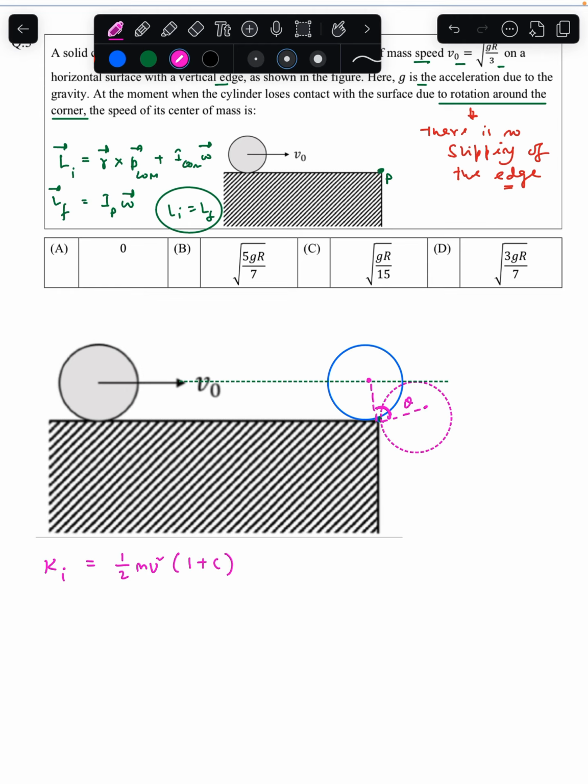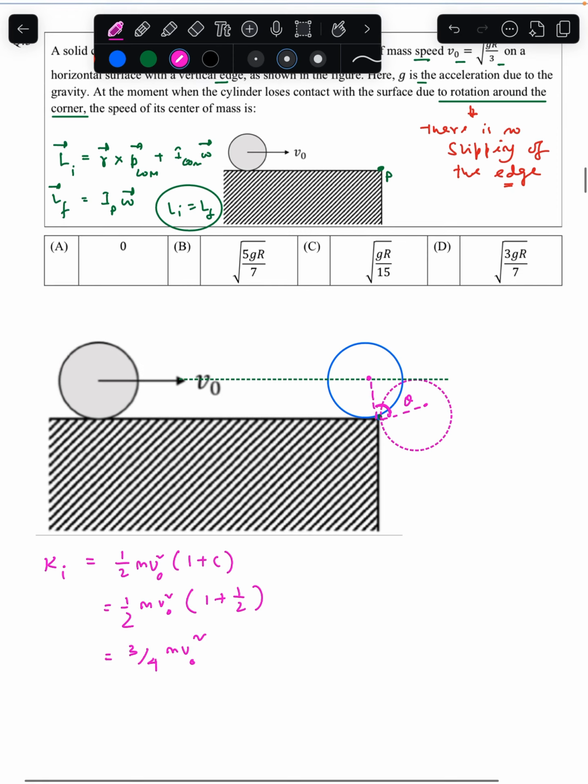So now the initial kinetic energy will be equal to half m v squared into 1 plus c. That is the equation that we use to express the total kinetic energy in case of pure rolling. So it is half m v squared into, since it is a solid cylinder, this is half. So this becomes 3 by 4 of m v naught squared.